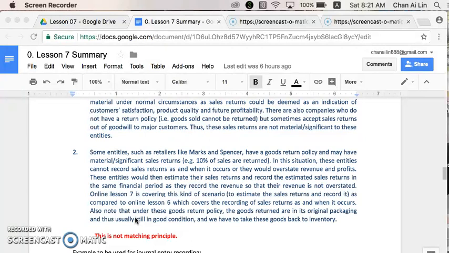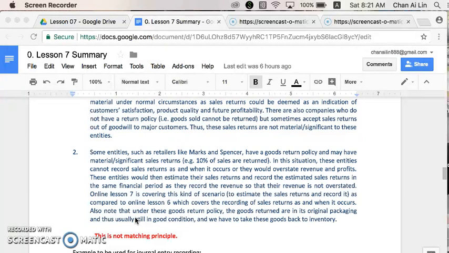So in this situation, this entity cannot record sales return as and when it occurs, or they would be overstating their revenue and profits. Now, this entity would then estimate their sales return and record the estimated sales return in the same financial period as they record the revenue, just like the impairment loss on AR, so that their revenue is not overstated.